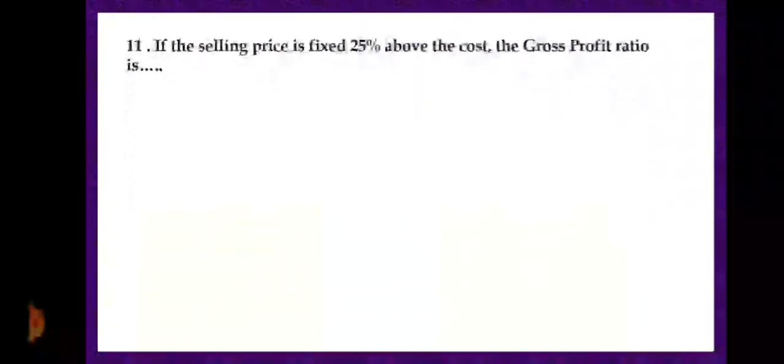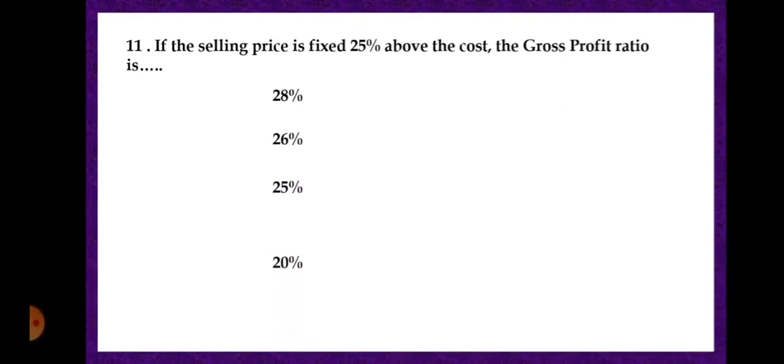Next, if the selling price is fixed 25% above the cost, the gross profit ratio is first option 28%, second option 26%, third option 25%, and the fourth option 20%. And the correct answer is 20%.